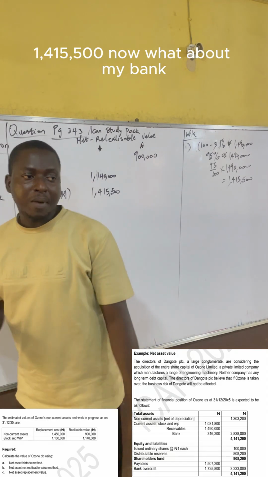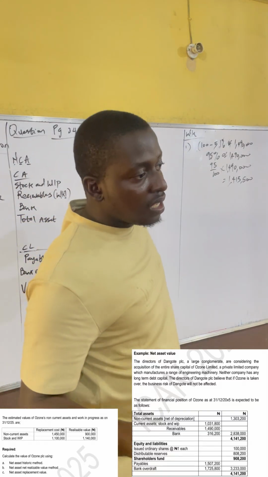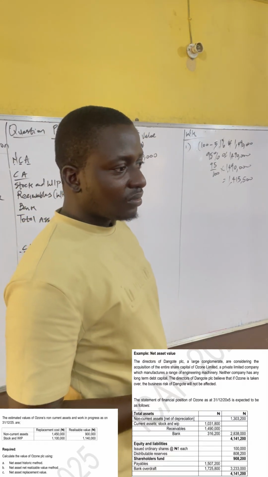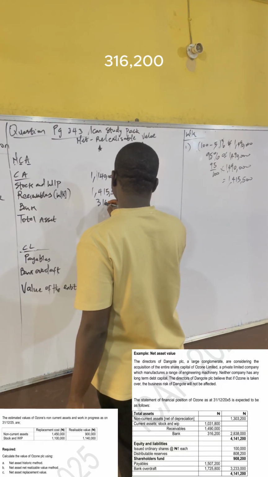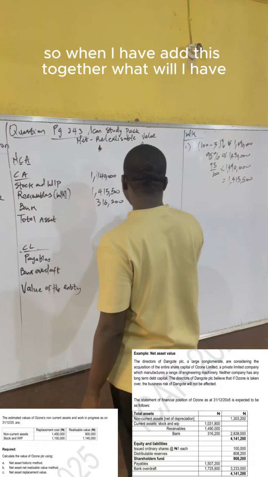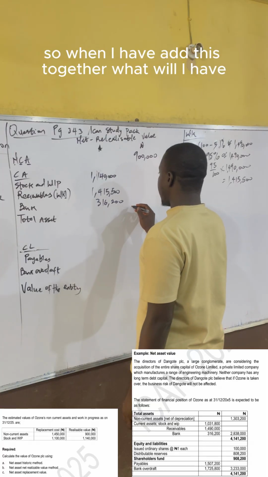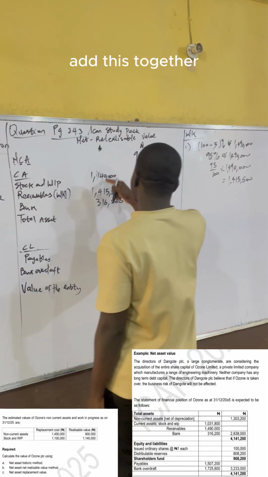1,415,500. Now, what about my bank? Nothing must happen to my money in the bank. So that one is 316,200. When I add these two together, what will I have?